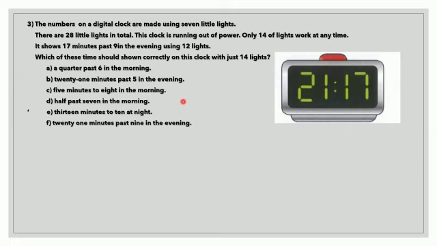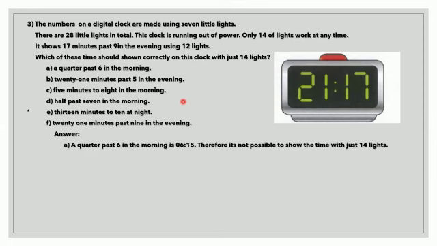So shall we start doing the answer? Yes, we'll start from the A part. In A part, the statement is given as 6:15 in the morning. So we need to find what this 6:15 in the morning is. 6:15 in the morning is 6:15. For converting this to 24 hours, we have to put a 0 in front of 6. So that is 0615. Now just imagine whether this time 0615 can be expressed in this digital clock with just 14 lights.